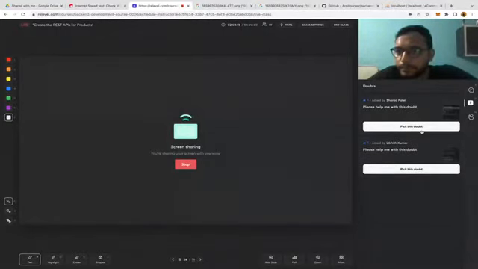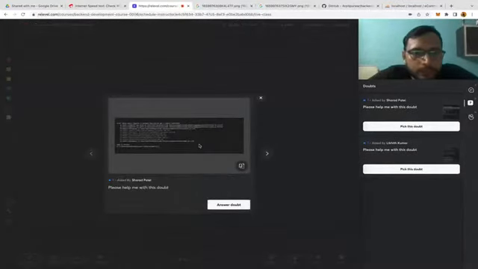Okay, let's see Likhit's. Route.post requires a callback, yes. Okay, now this error is coming from router index.js line 115, and I think this error is coming from product.js, line number 5.